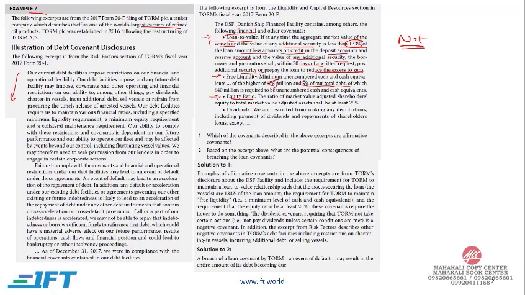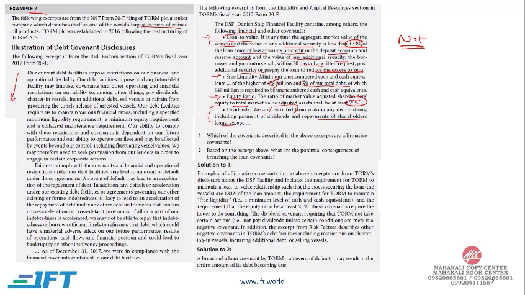The ratio of market value adjusted shareholders equity to total market value adjusted assets should be at least 25%. And the last one is dividend. We are restricted, and this is your restrictive covenant, from making any distribution, including payment of dividends and repayment of shareholders loan. First you have to pay back your debt and then you pay any dividends. So these are your covenants over here.